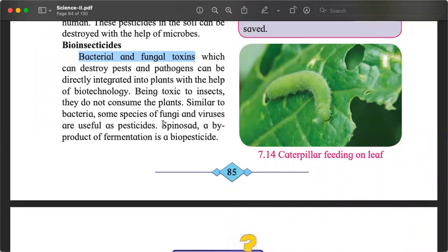Another very important term, name, spinosad. Spinosad is an example of biopesticide. I remember that there is a question related to this also in the exercise. Spinosad. Example of biopesticide.